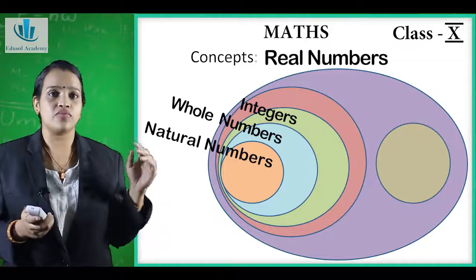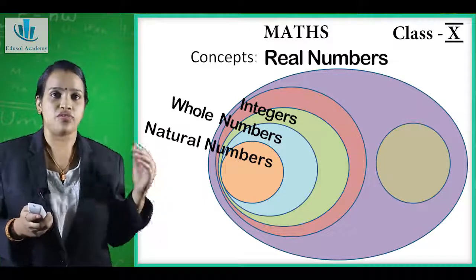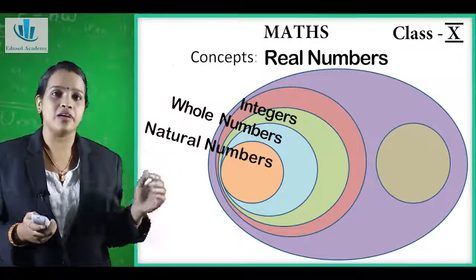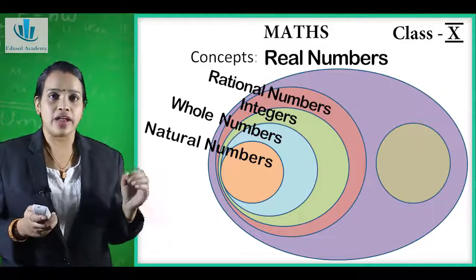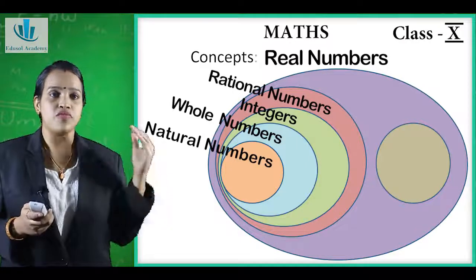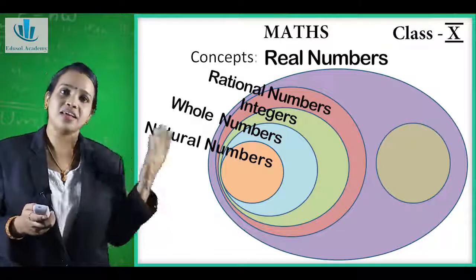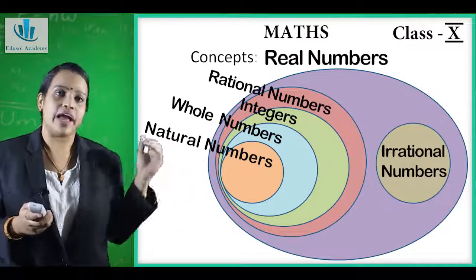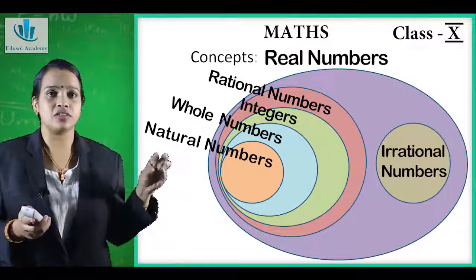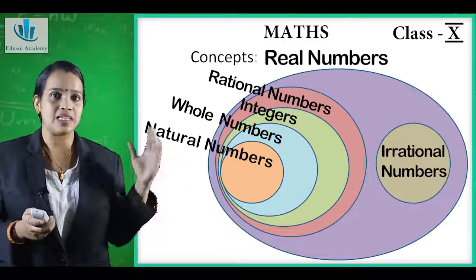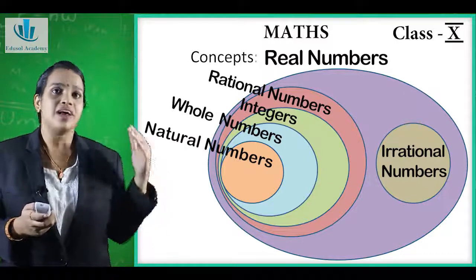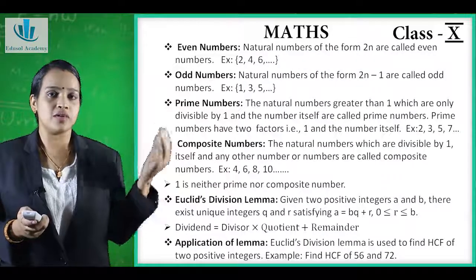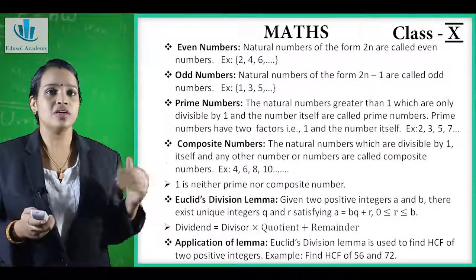When these integers are written in the form of a fraction, that is p upon q, where q should not be equal to 0, it becomes rational numbers. And the numbers which cannot be expressed in the form of p upon q are irrational numbers, and irrational numbers' decimal forms are non-terminating and non-recurring. This entire concept is covered under real numbers, that is natural numbers, whole numbers, integers, rational numbers, irrational numbers together form the real numbers.